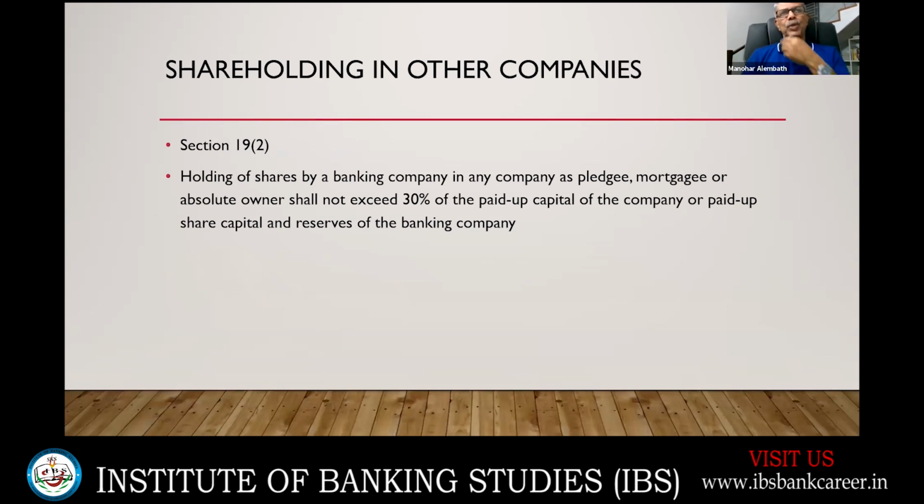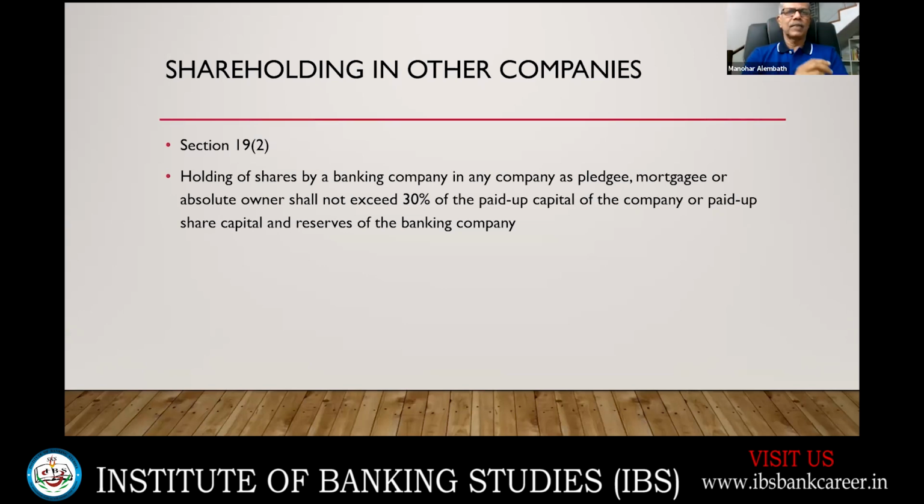Very, very important provision. Questions are frequently asked, so please take note. Section 19.2. If you cannot remember the section, it's okay, but sometimes the question itself is as per section 19.2. Holding of shares by a banking company in any company as pledgee, mortgagee, or absolute owner shall not exceed 30% of the paid up share capital of the company or 30% of the paid up share capital and reserves of the banking company.